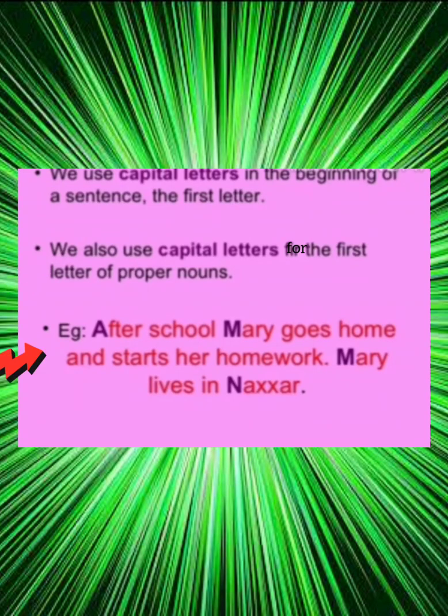Here you can see in the example, after school, Mary goes home and starts her homework. Mary lives in Nexer. So here the first letter A of after will be in capital because it is the beginning word of the sentence. Then you can see the name of the proper person, that is Mary, and we will write it in capital. And Nexer is the name of the proper place, so N will be in capital letter.